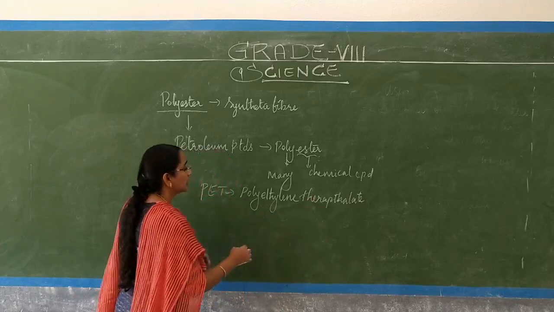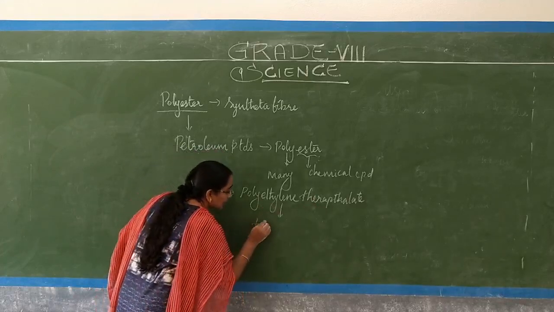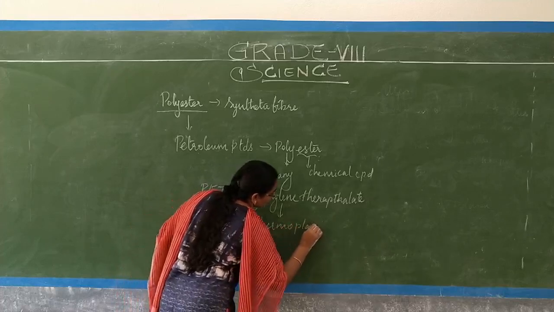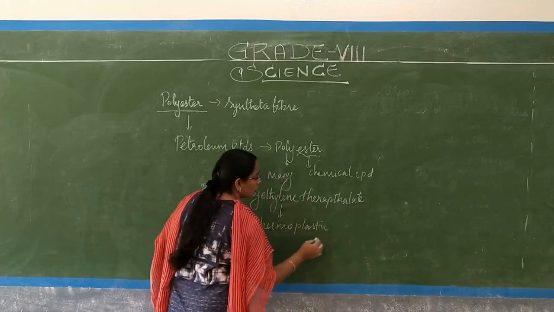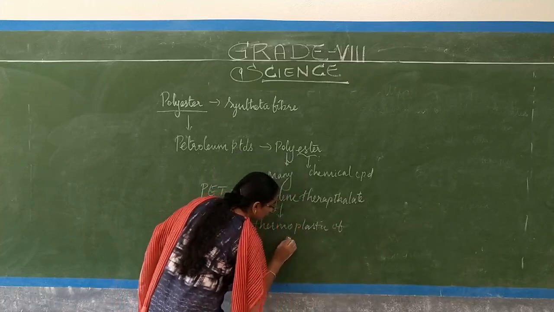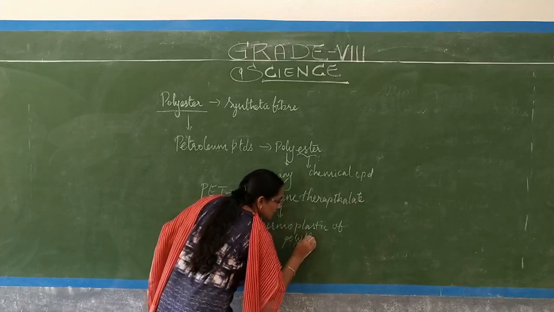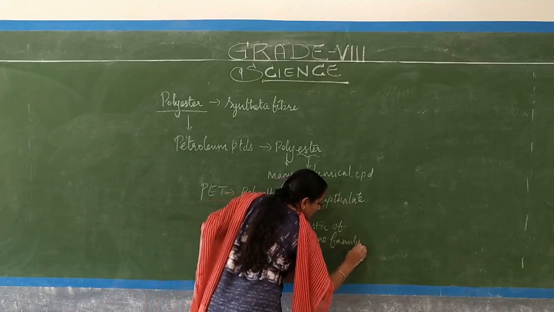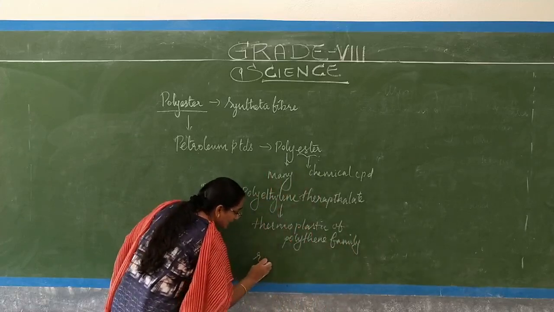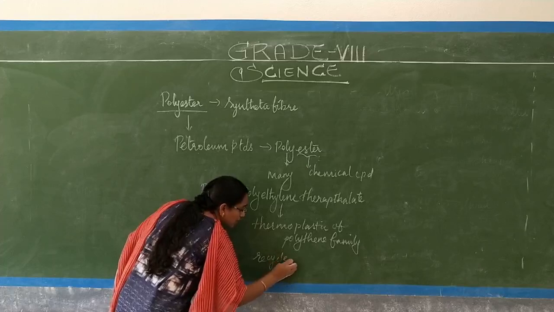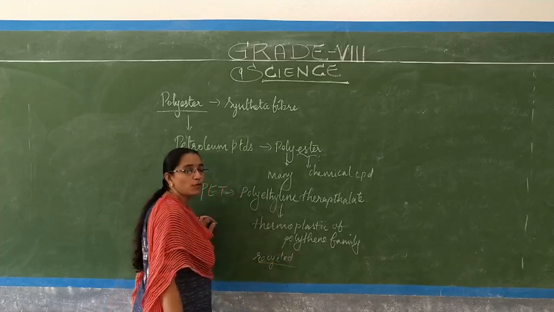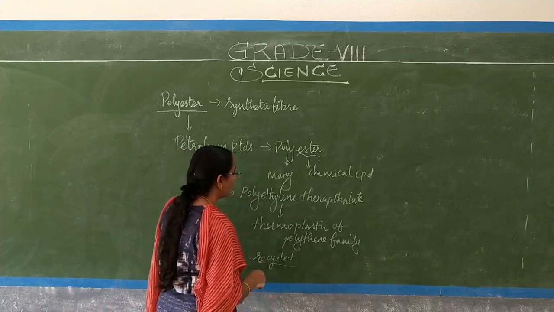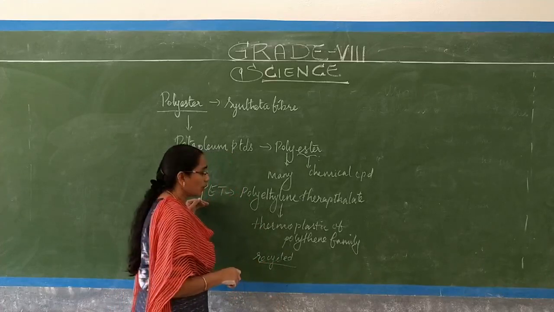So polyethylene terephthalate is a thermoplastic of the polyethylene family. So what is a thermoplastic? A plastic that can be easily recycled and obtained again and again, we call a thermoplastic.